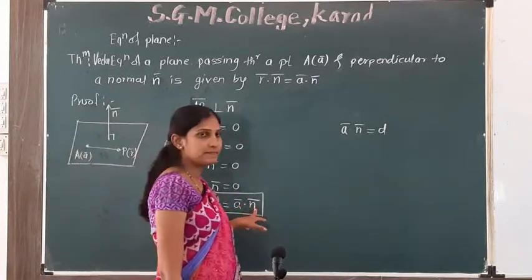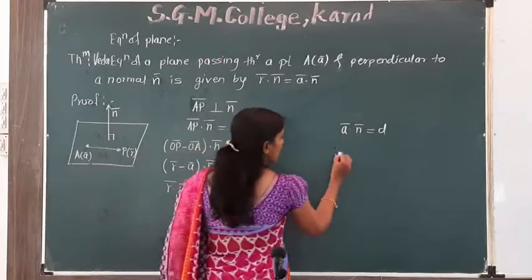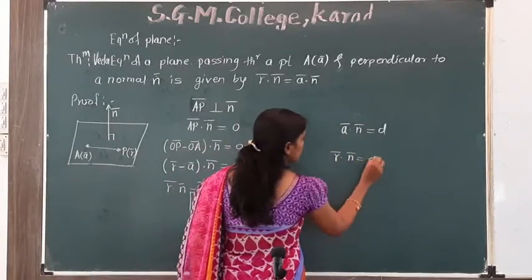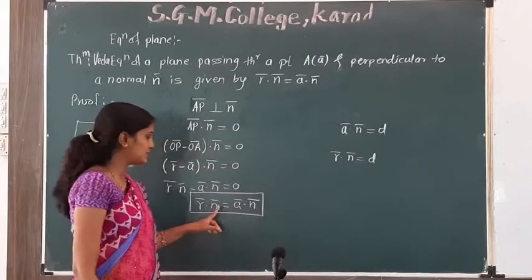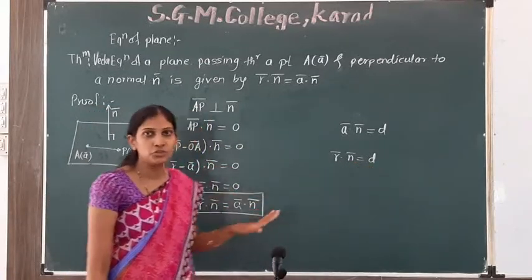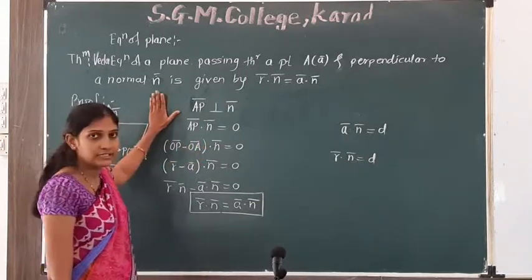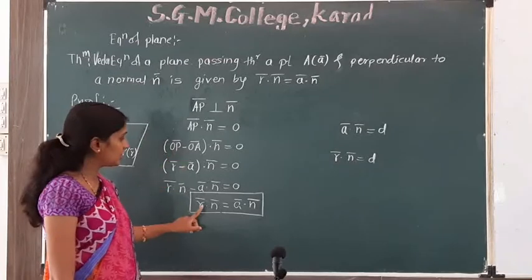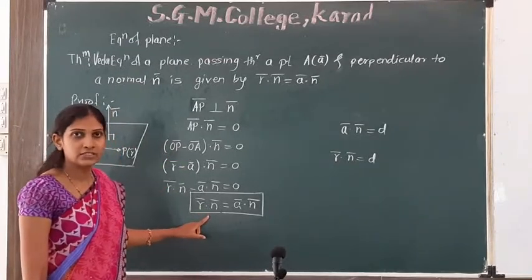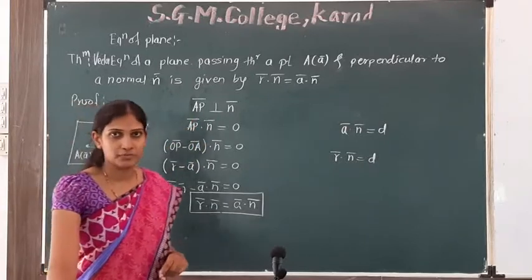Suppose this value is d, then this equation becomes r bar dot n bar is equal to d. So we can also write this equation in this form. This is our first theorem on the plane: the vector equation of a plane passing through a point and perpendicular to a normal.